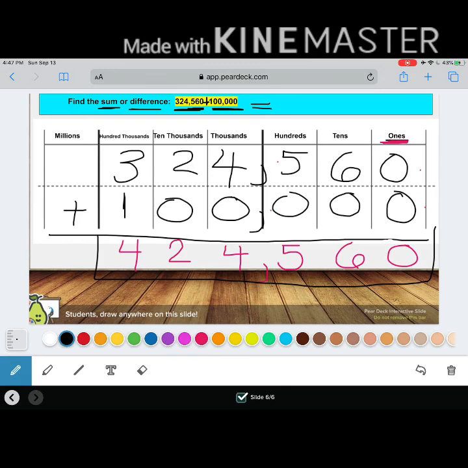Awesome thinking, you guys. We've now successfully found the sum of 324,560 plus 100,000. I know that the sum is 424,560. Thanks you guys so much for working with me through these problems as we found 1,000, 10,000, and 100,000 more.